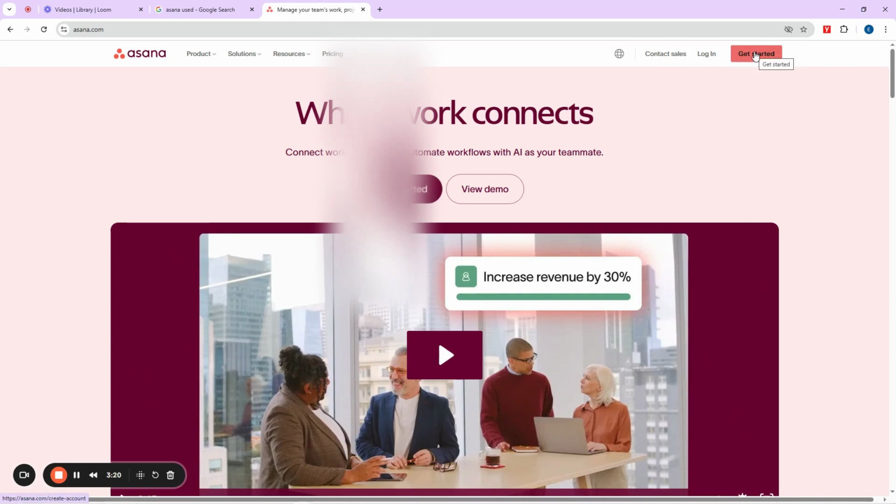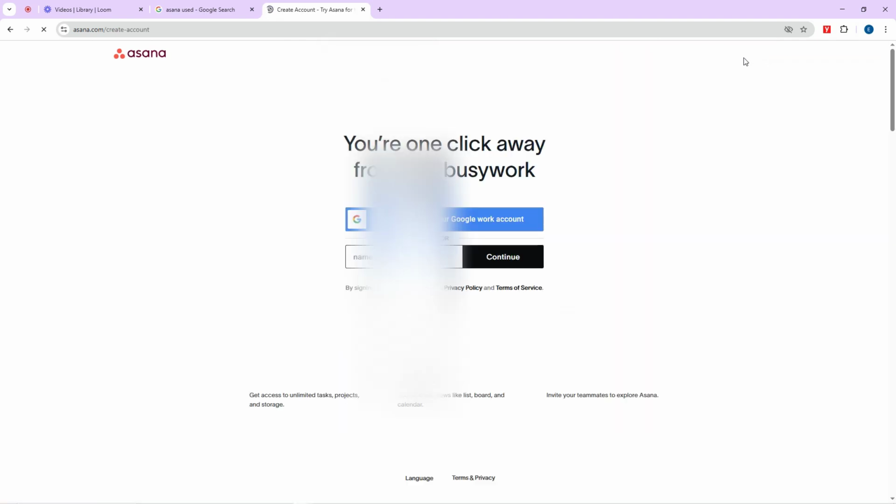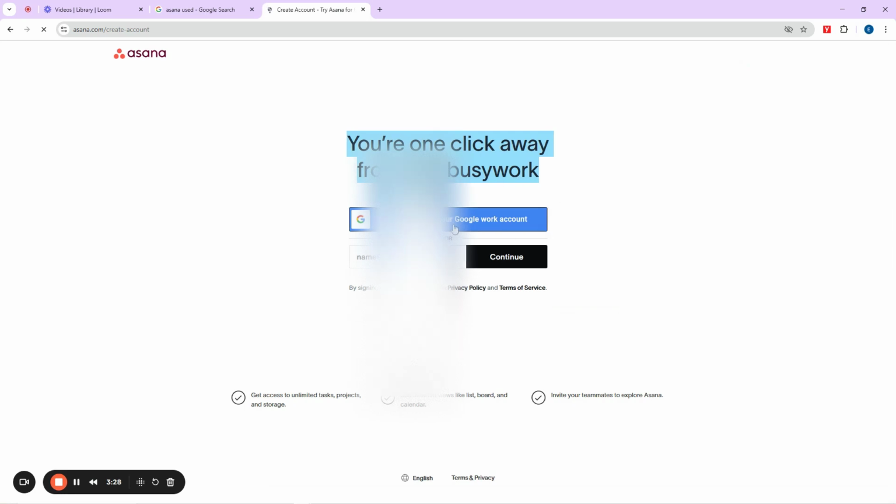So I'm going to click on get started now. You see it says you are one click away from less busy work. Then I can sign up with my Google account. If you click here where it says name at company.com, this means you want to put in a company email. I have a company email, but I don't want to, because of the stress of logging into it. So you need to click on continue with Google.